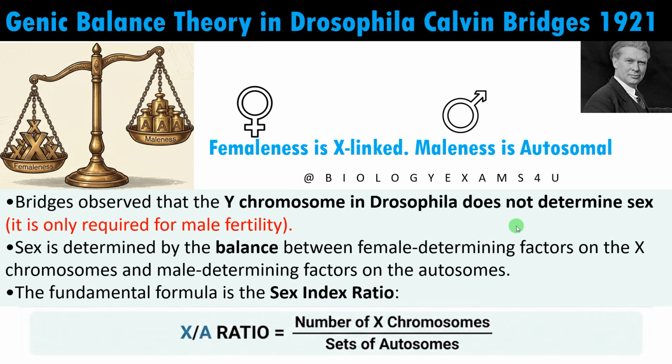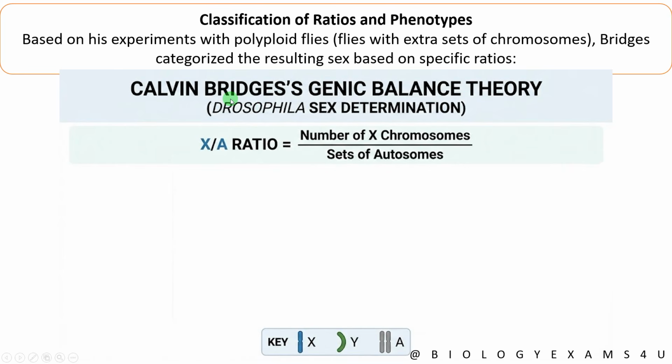Let us understand this theory with the classical experimental example of Calvin Bridges. His experiment was on Drosophila. He used polyploid flies and categorized the results based on specific ratios, and he used this ratio, that is, the number of X chromosomes by sets of autosomes. First, let us see the female.